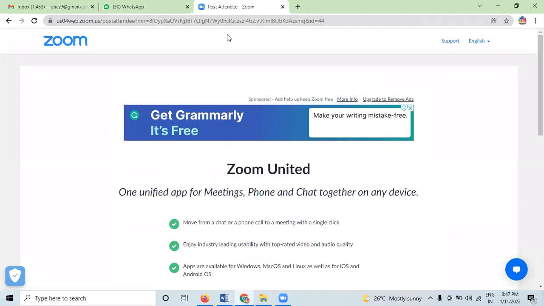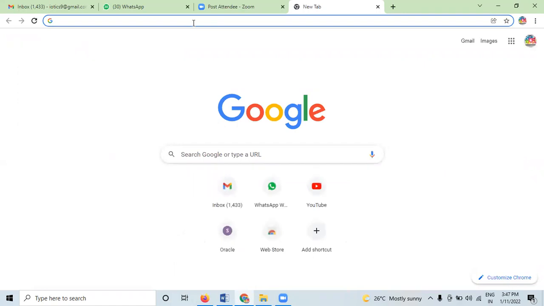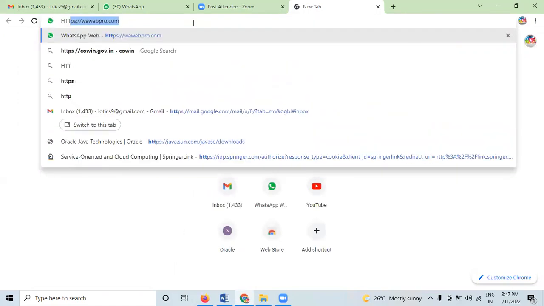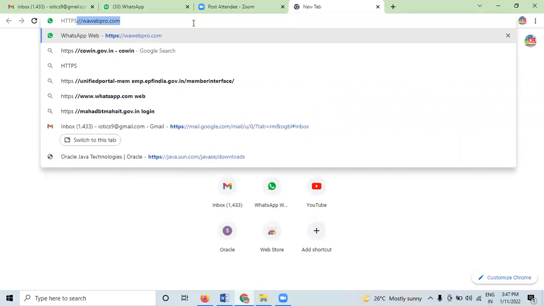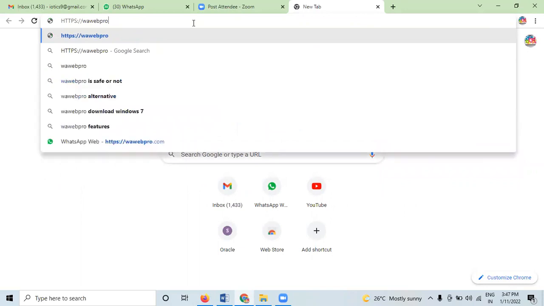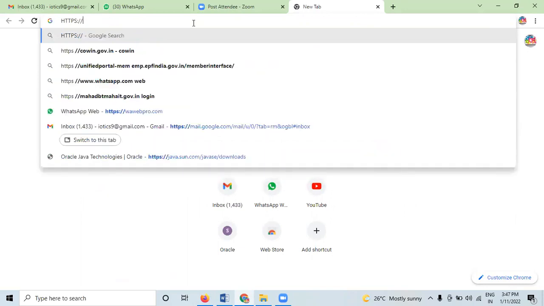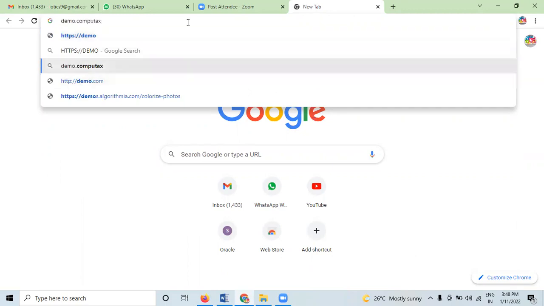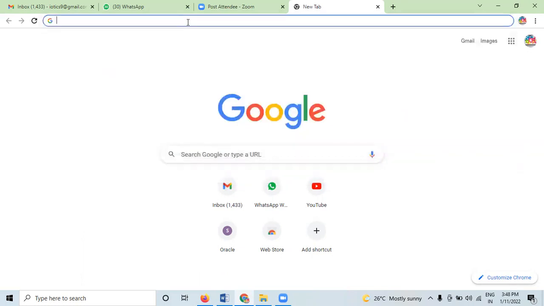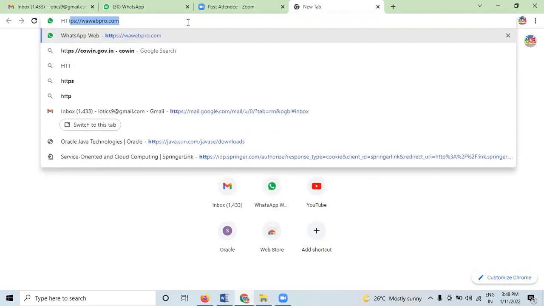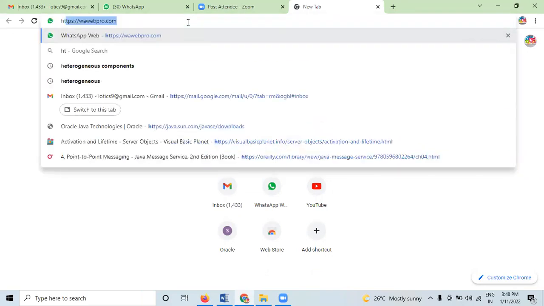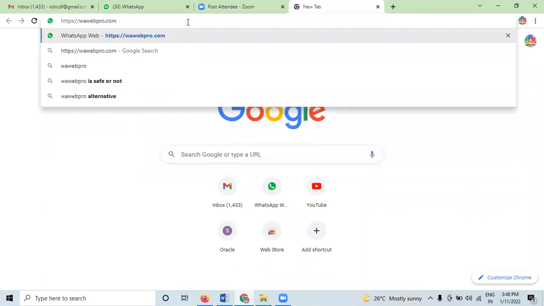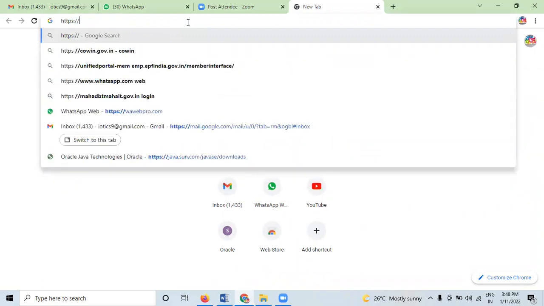Okay, just 1 minute. Okay, so for this purpose we have to type it, what I'm doing here. Okay, then demo, HTTPS, then demo.